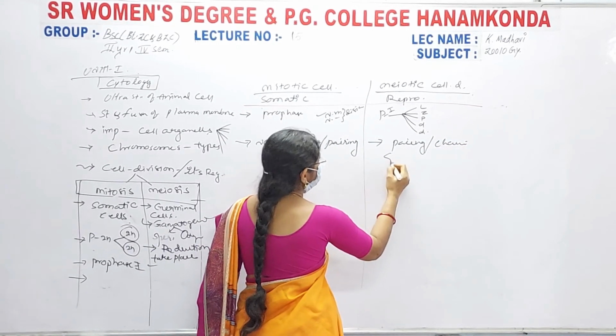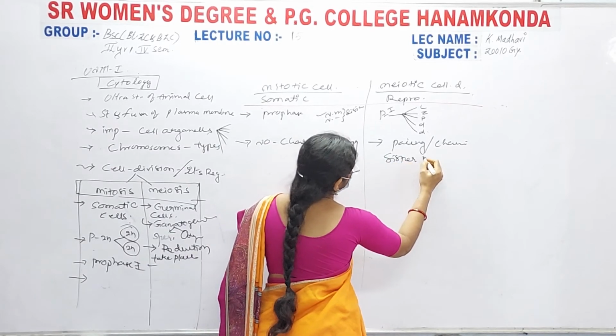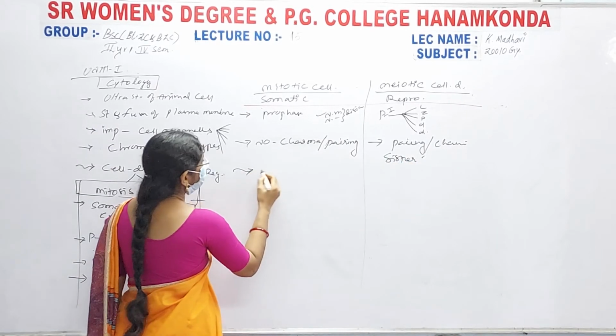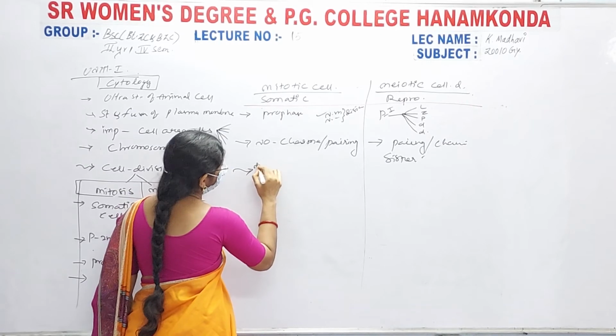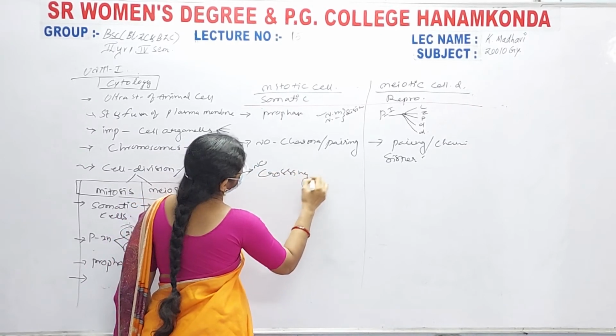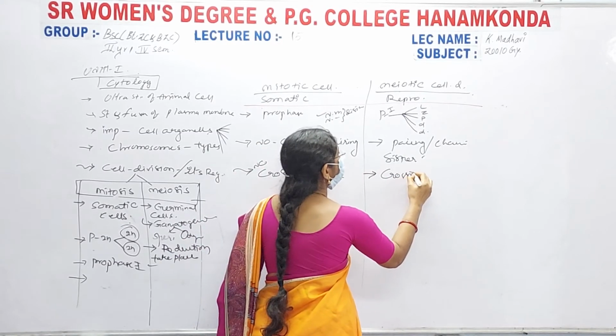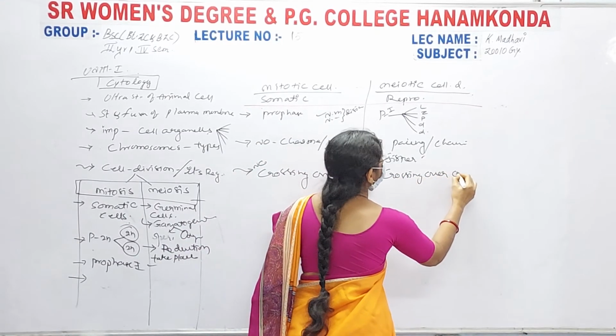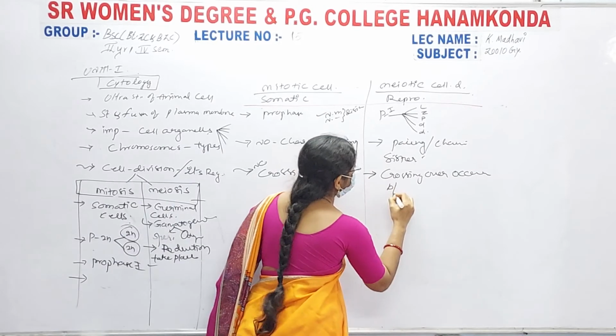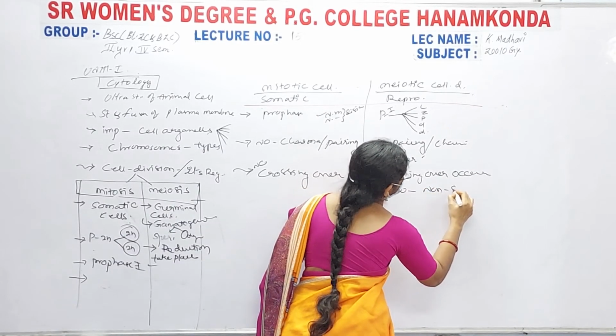There is no crossing over in mitosis, but in meiosis crossing over occurs between the non-sister chromatids, which is most important.